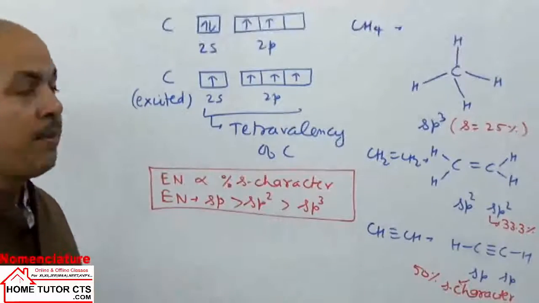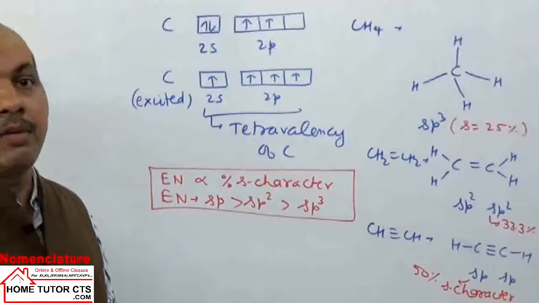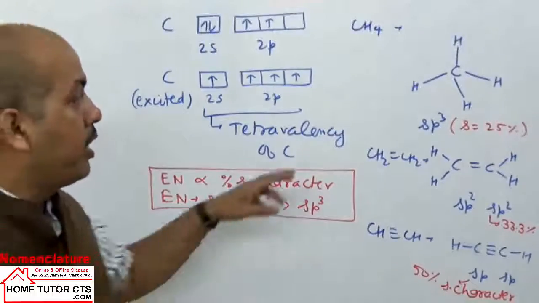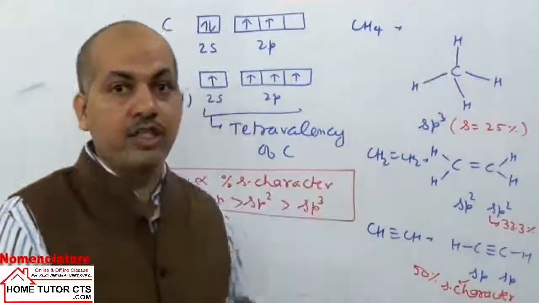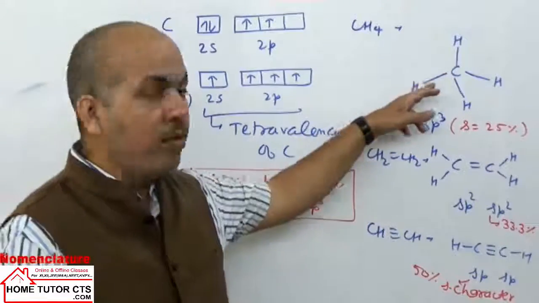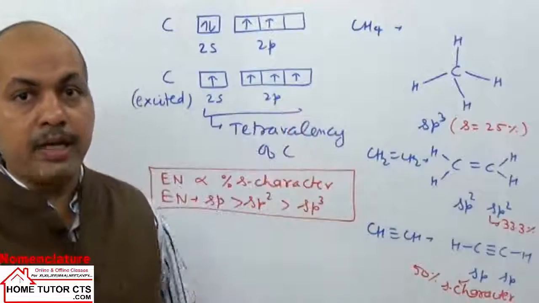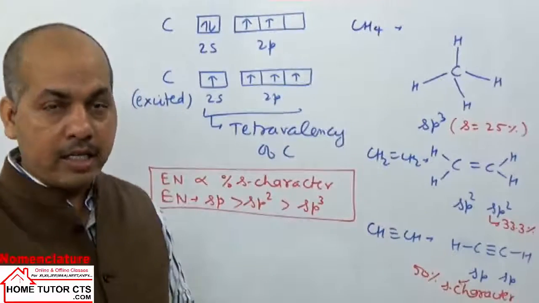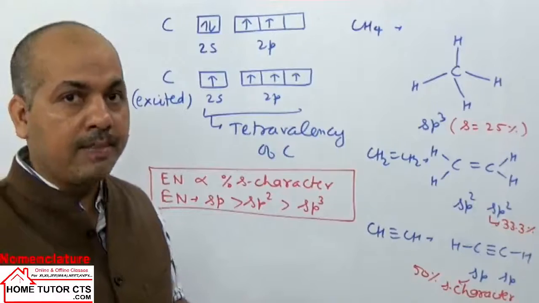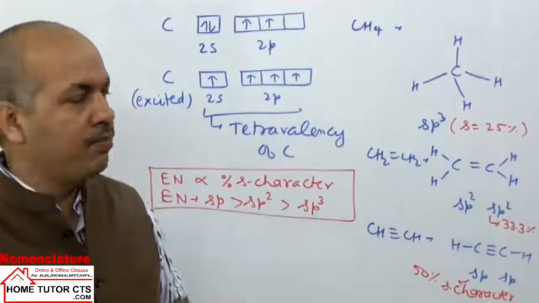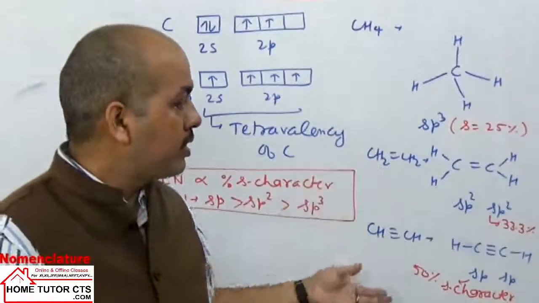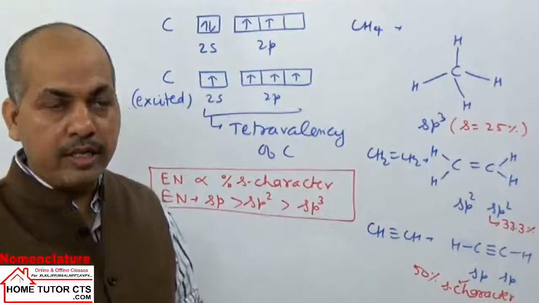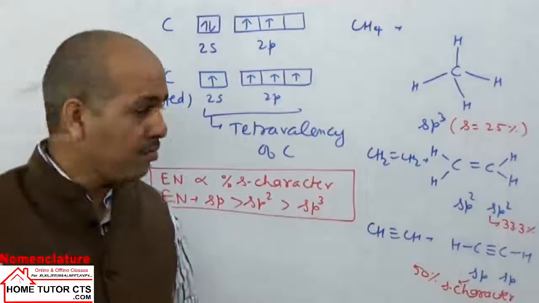Also the bond length is affected by carbon's different hybridization. Already discussed in chemical bonding: when we have less s character, attraction is less, so they have longer bond length. When we have more s character, there is more attraction for the orbitals, so they will have shorter bond length.